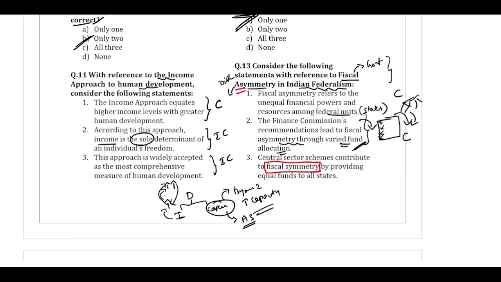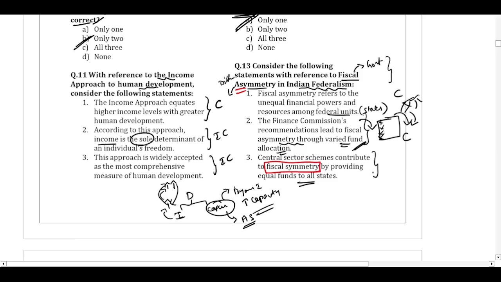Now, what are central sector schemes? Central sector schemes are the programs which are funded and implemented by the government, whether it be about health, education, agriculture, infrastructure. The amount of funds given by the center to the states won't be equal. It will be based on particular criteria.